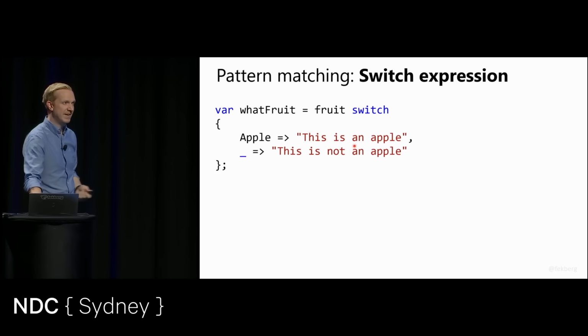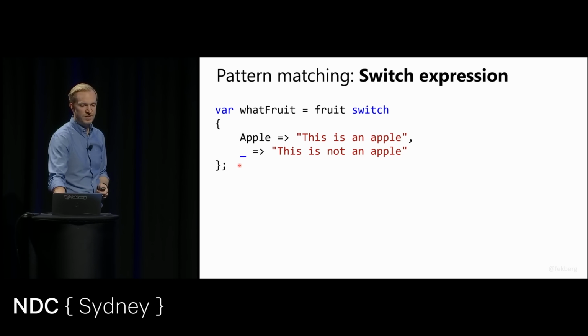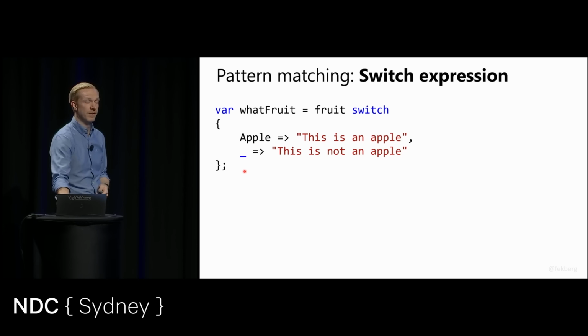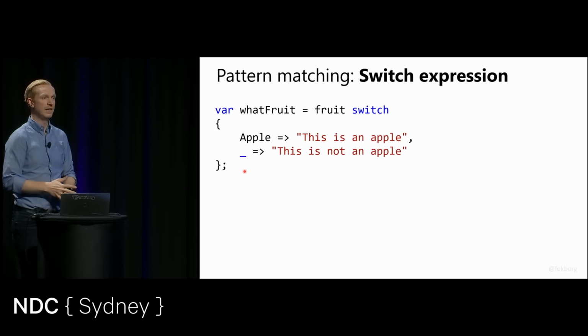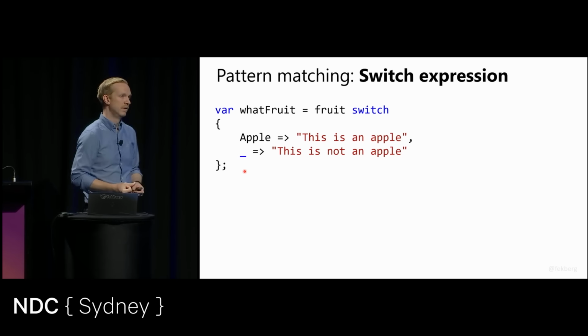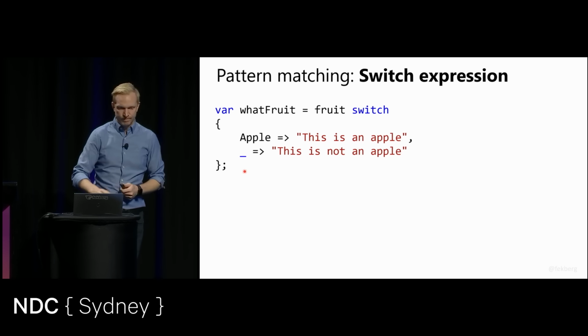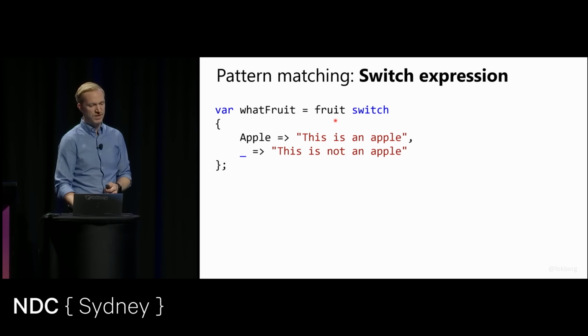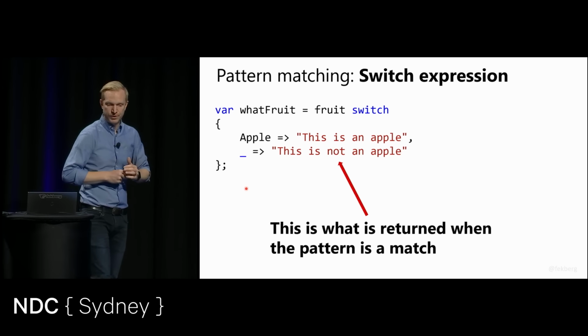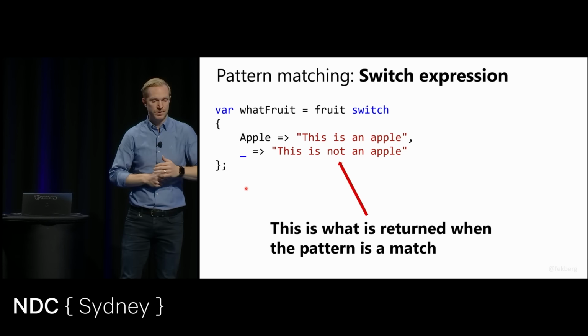It returns that data. This here is a discard. It means that I don't care. It could be null. It could be any object, as long as they're all relatable. If this here was an object, as in the type object, you could have matched on pretty much anything here. So again, this is what's returned out of this switch expression.